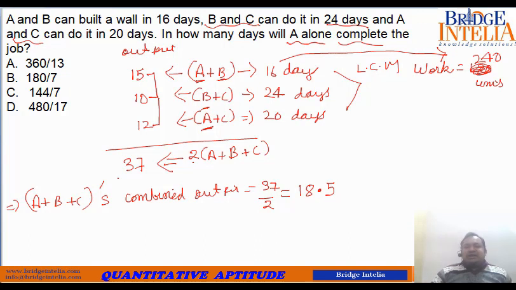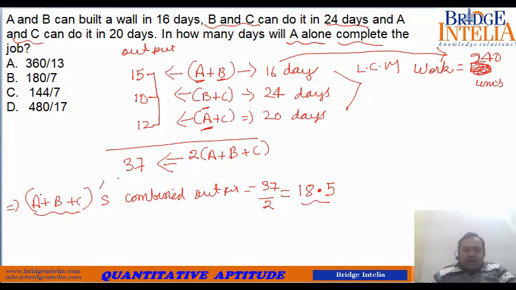Now the question is, in how many days will A alone complete the job? We know that the target is 240. If we know how much A alone produces per day, the question is solved. So how do we know that? The combined output is 18.5.